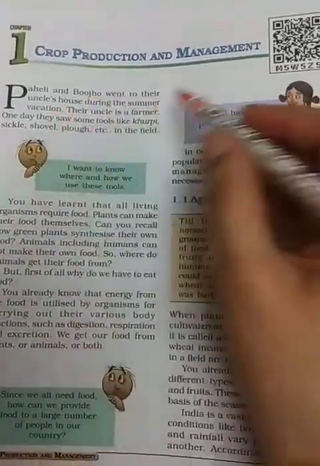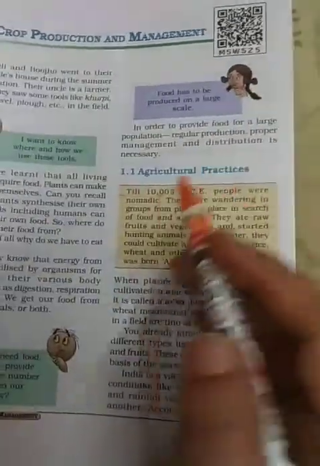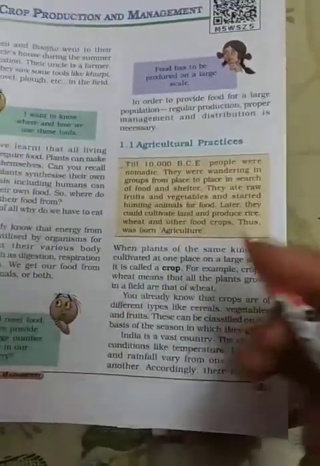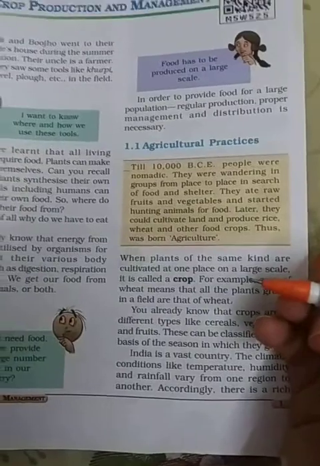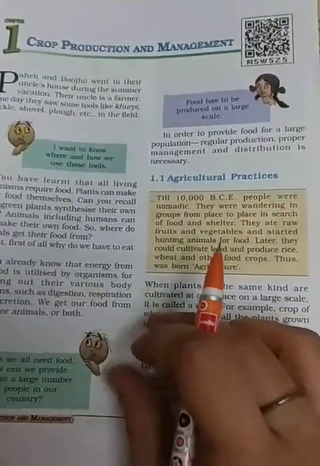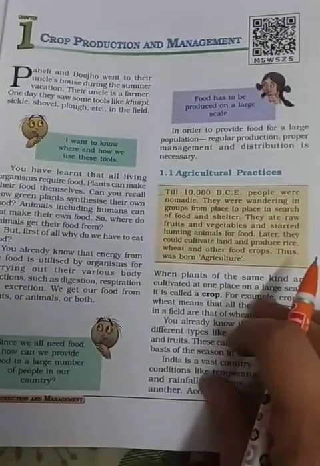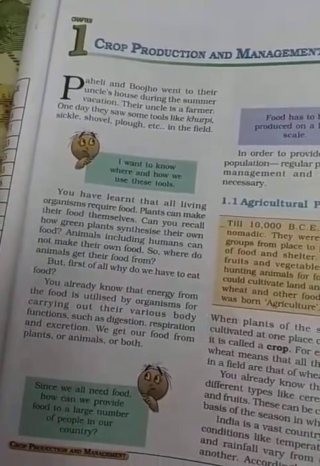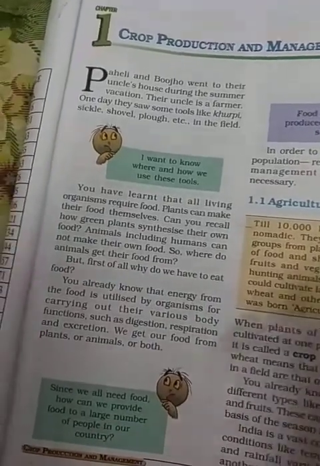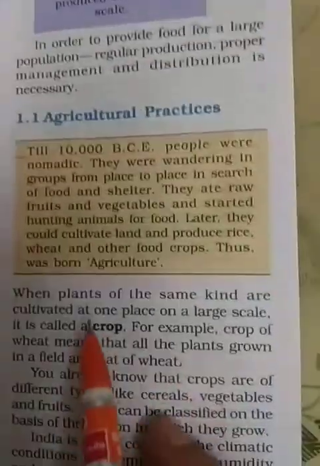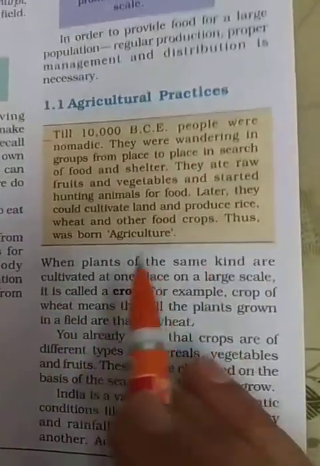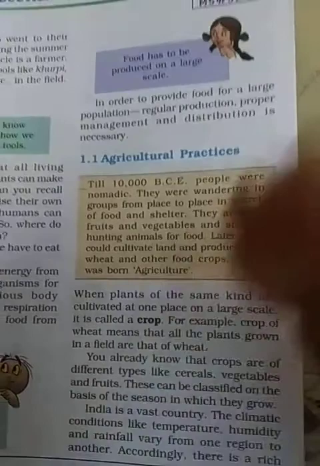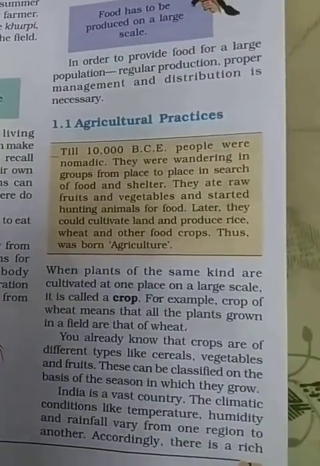Crop production and management. First of all, we should know about crop. What do you mean by crop? Crop is when plants of the same kind are grown and cultivated on a large scale, at one place, on a large scale. That is called a crop.